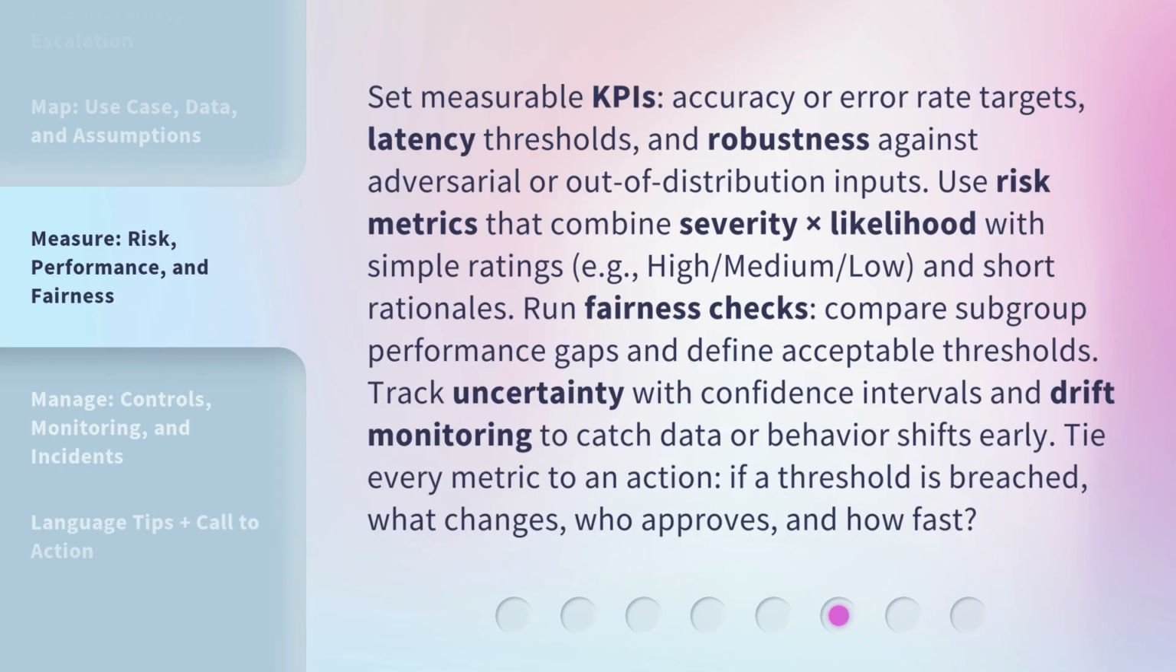Set measurable KPIs: accuracy or error rate targets, latency thresholds, and robustness against adversarial or out-of-distribution inputs. Use risk metrics that combine severity times likelihood with simple ratings, e.g., high, medium, low, and short rationales. Run fairness checks, compare subgroup performance gaps, and define acceptable thresholds. Track uncertainty with confidence intervals and drift monitoring to catch data or behavior shifts early. Tie every metric to an action. If a threshold is breached, what changes, who approves, and how fast?